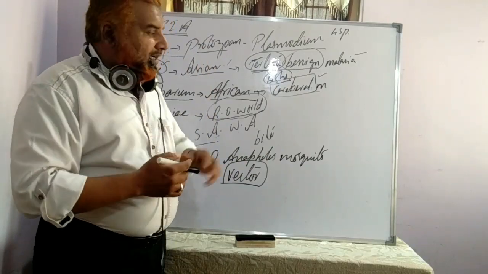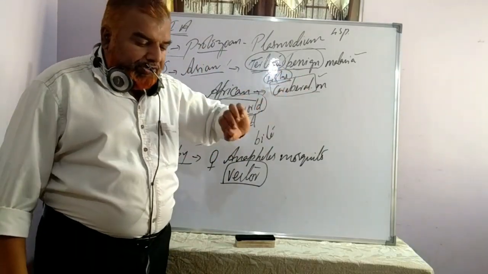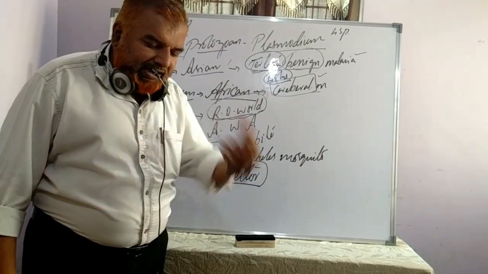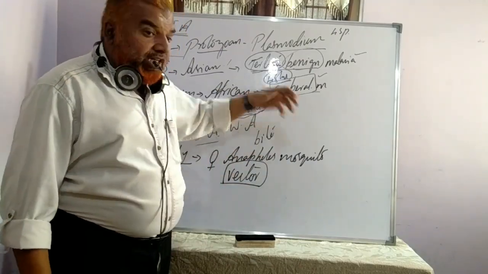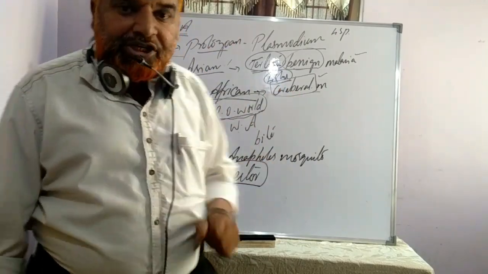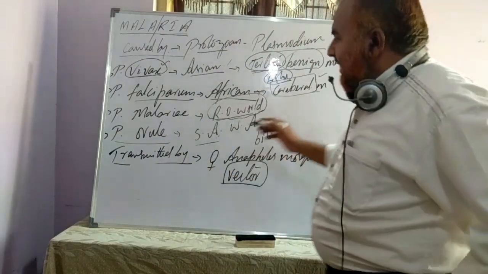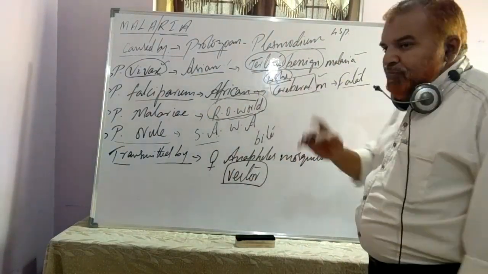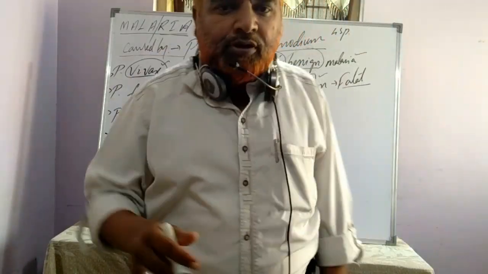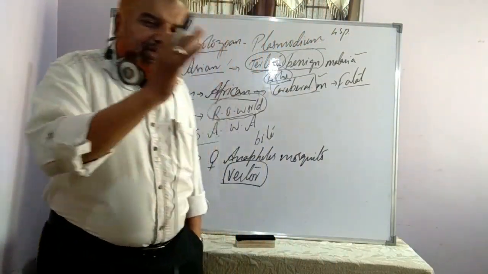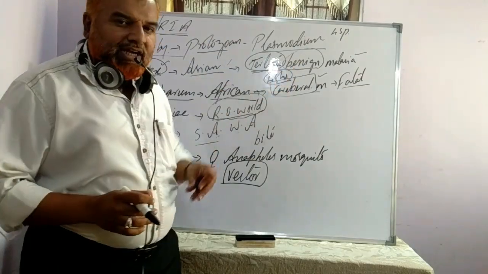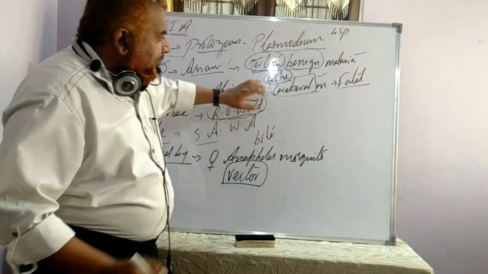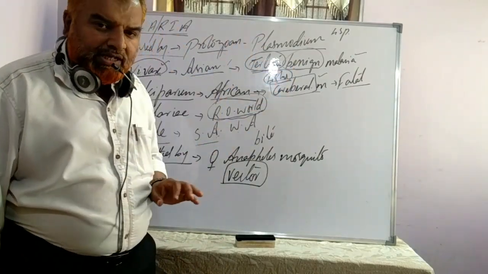When this malaria occurs in a person, if not treated in time or in the early stages, this malaria kills the patient. Hence it is known as fatal malaria. Fatal, F-A-T-A-L. Fatal refers to which kills, which is more harmful, which is more dangerous. Lethal malaria, fatal malaria, or we can call it cerebral malaria.